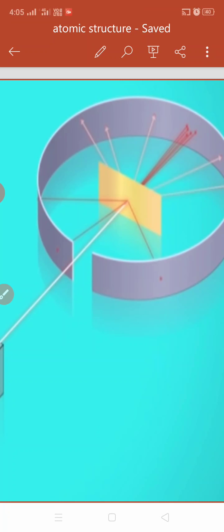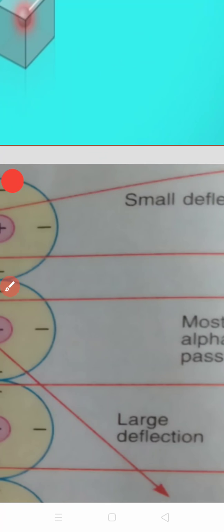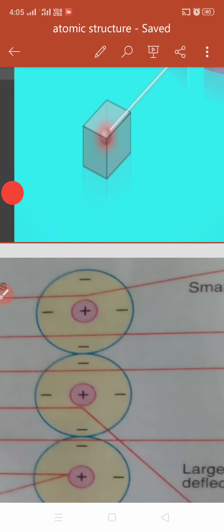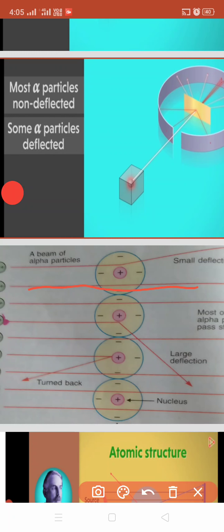Now only some very few alpha particles completely returned on hitting the gold foil and turned back on their path. You are observing this white colored particle which is turned back after hitting the center of the atom. Okay, the observation will be studied on the two-dimensional diagram. In this two-dimensional diagram, you are observing the straight lines. These are the straight lines which have passed through the atoms, because atoms have very large space which is hollow.